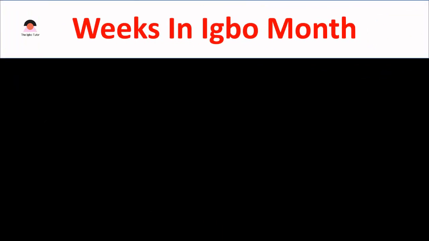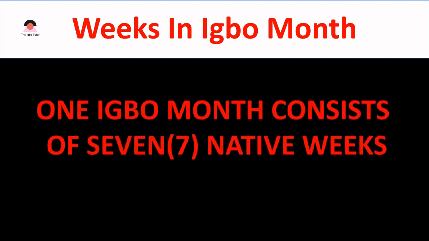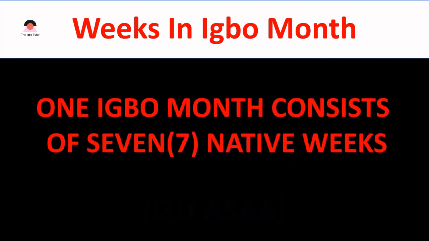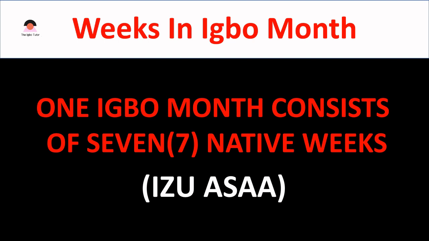So let's look at the weeks in Igbo month. How many weeks do we have in Igbo month? 1 Igbo month consists of 7 native weeks. We call it Izu Asa. Izu meaning week, Asa meaning 7. Izu Asa, 7 native weeks in 1 Igbo month.